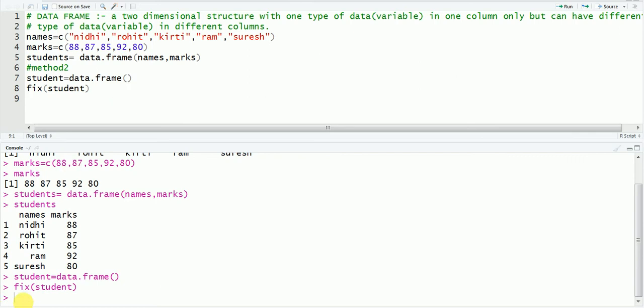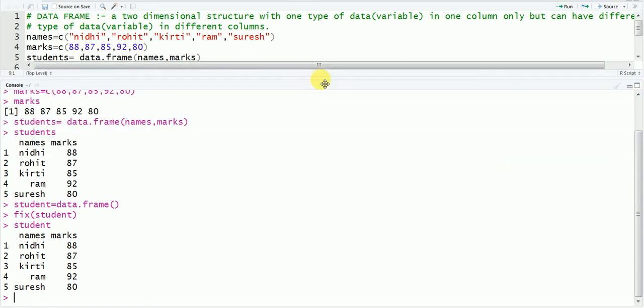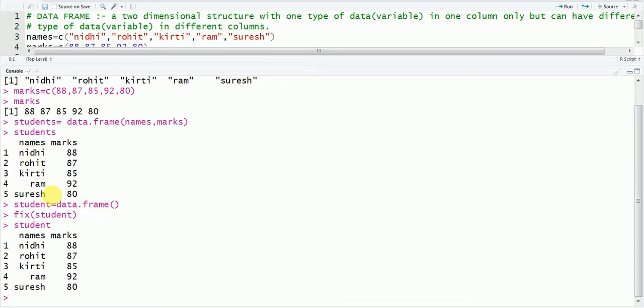You can write here also student, and then enter. So this is the same table we got. See, both the tables are same, so you can use this method or this method. Both methods are correct here. Fine. So now what will we do? We will perform some operations, what activity we can do with these data frames.